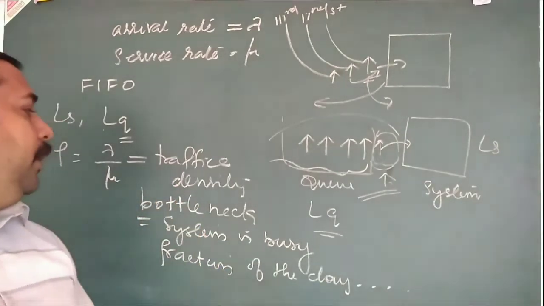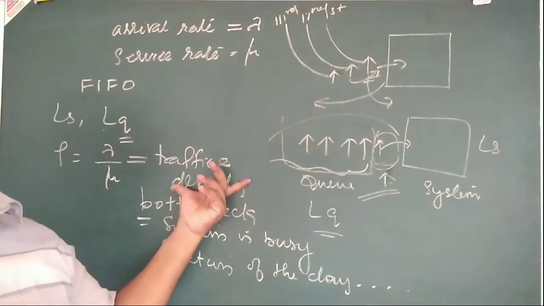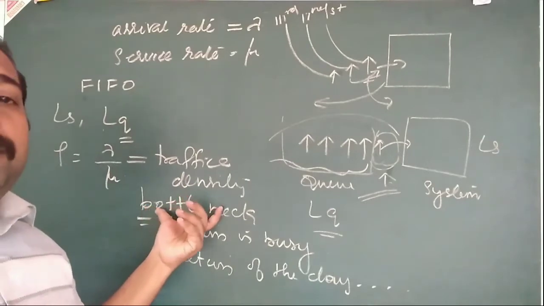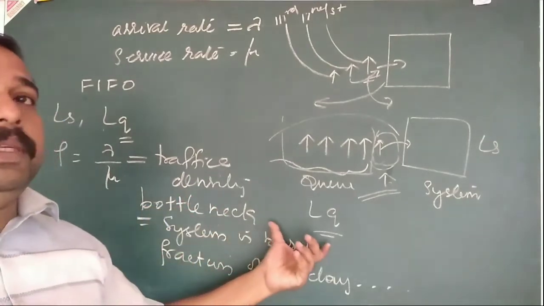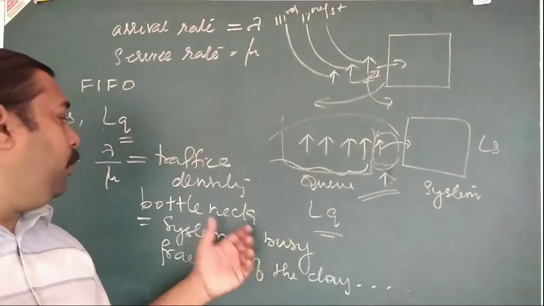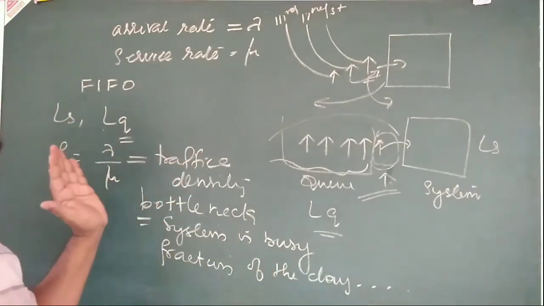So that is traffic density. Second one is the service bottleneck, or system is busy, or the fraction of the day. So in all these cases we use rho.